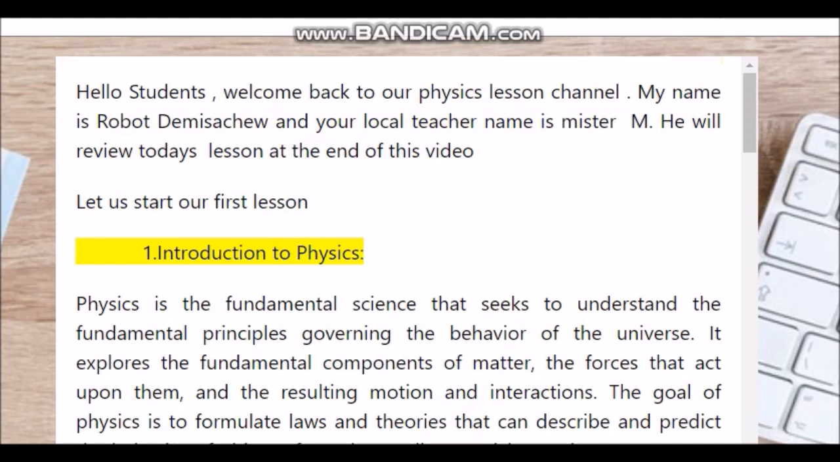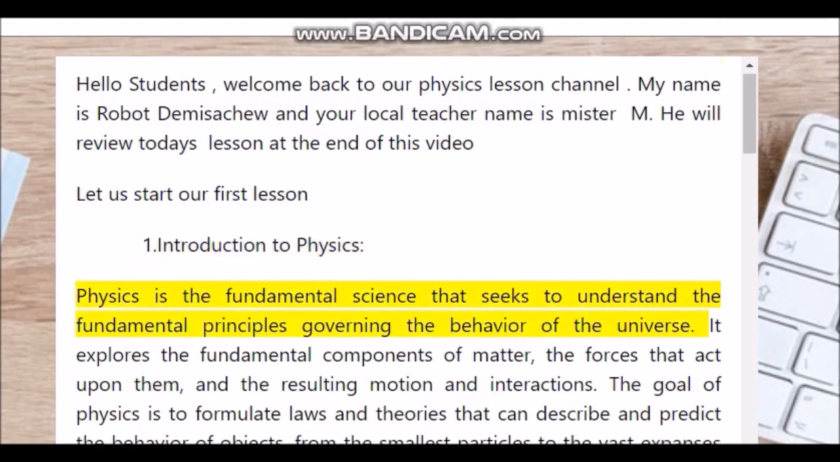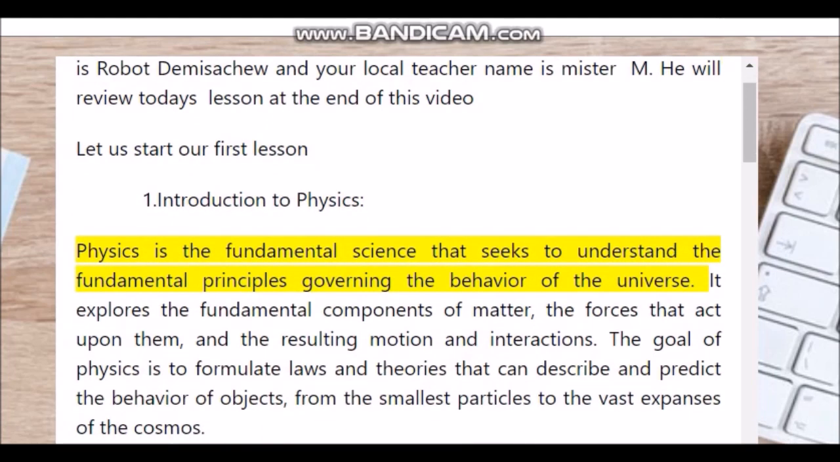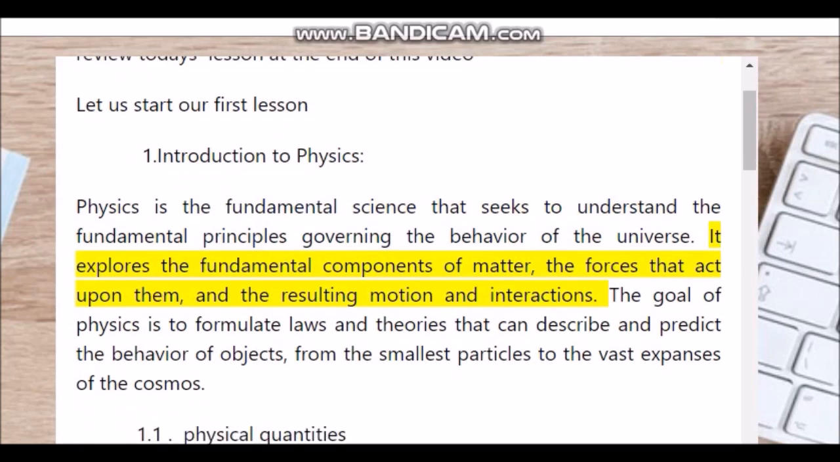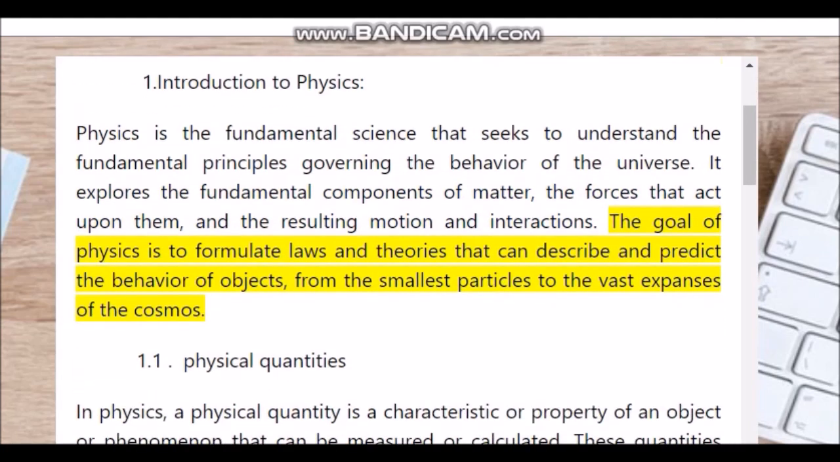1. Introduction to Physics. Physics is the fundamental science that seeks to understand the fundamental principles governing the behavior of the universe. It explores the fundamental components of matter, the forces that act upon them, and the resulting motion and interactions. The goal of physics is to formulate laws and theories that can describe and predict the behavior of objects, from the smallest particles to the vast expanses of the cosmos.